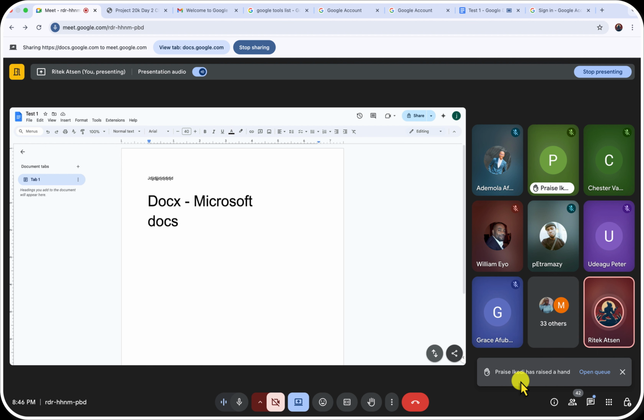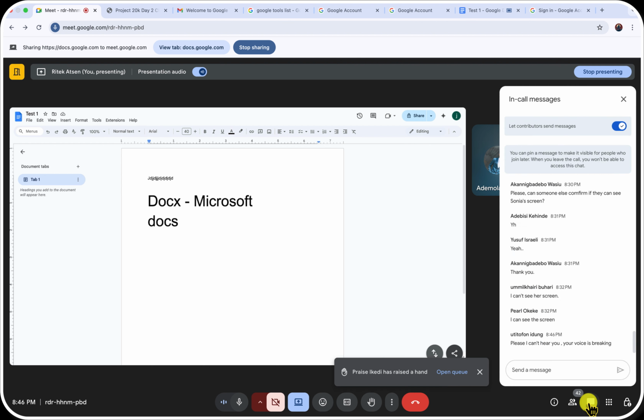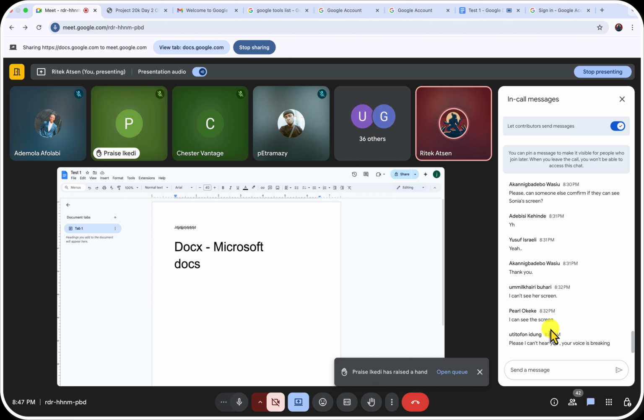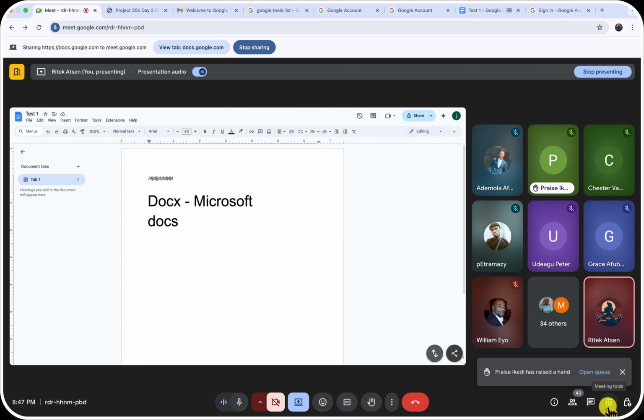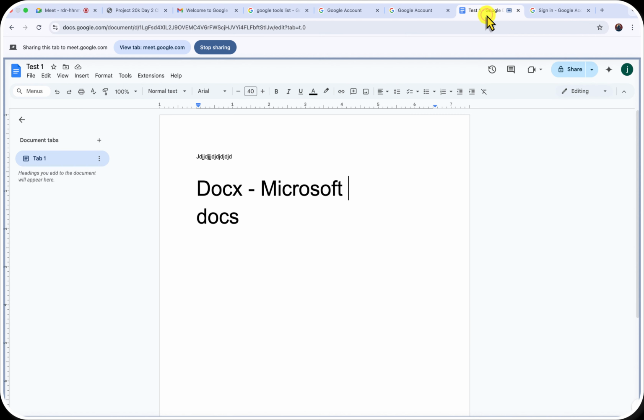Please, anybody that cannot hear me, it has to be your network. And if you have a question, please kindly keep the question till the end, unless it's relating to maybe you're not seeing my screen. And I've said it, if you're not seeing my screen, please log out and log in. You'll be able to see that sometimes it's your network. And likewise with the sound, because I know my voice is actually loud and clear.